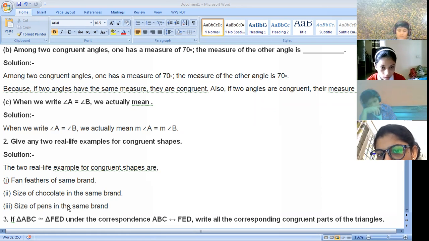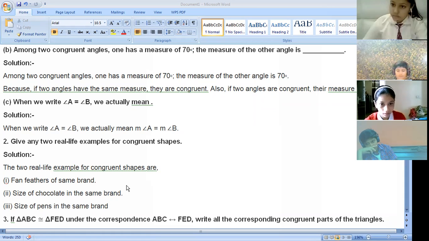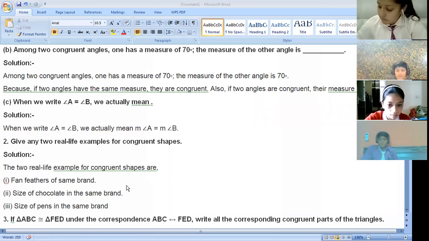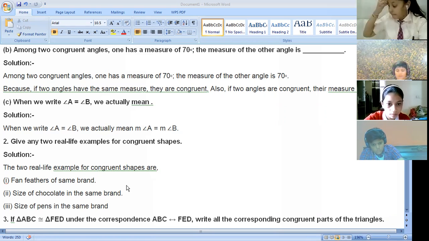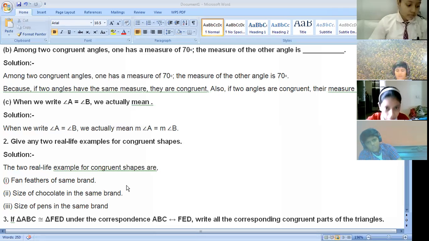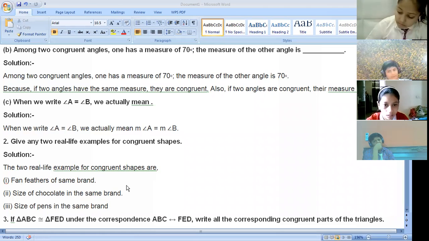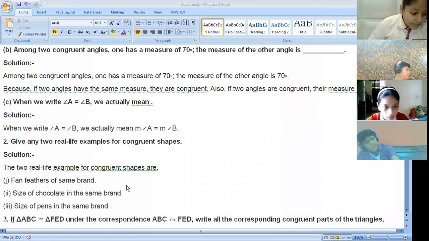Yes, scale sizes, right, Bhumi? Any other example? You can write in the chat box. Any other real life example for congruent shapes? Two walls' size, no, it cannot be possible. Biscuits of the same packets. Same brand, not same packets. Same brand should be. Yes, Sejal. Pen height, though I have already given you that example. Yoga mats. Okay.